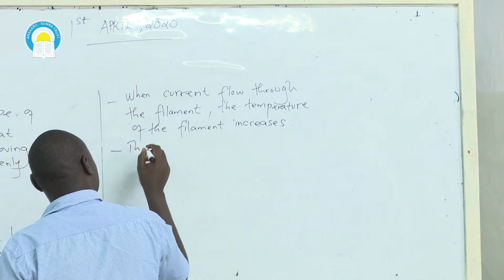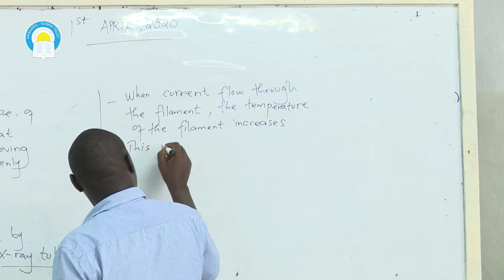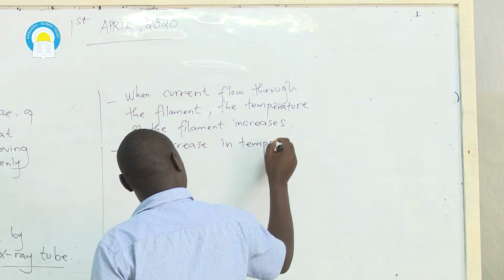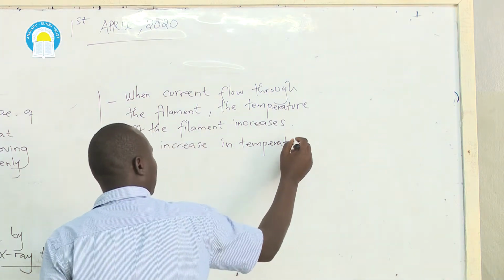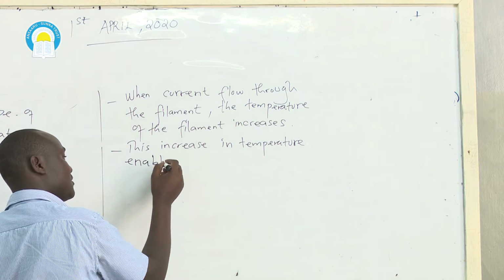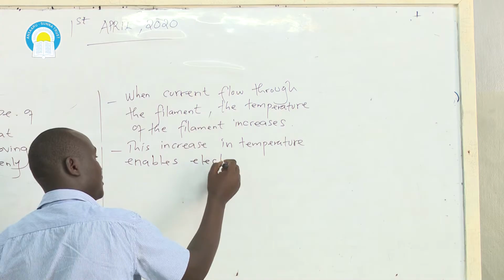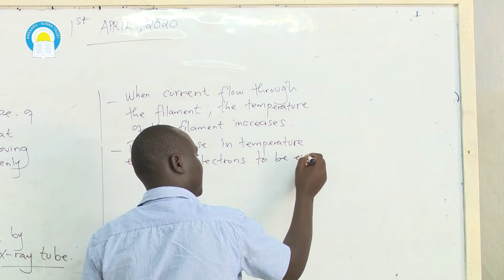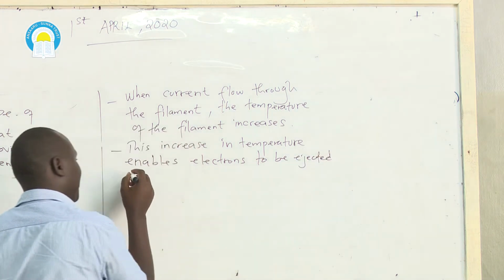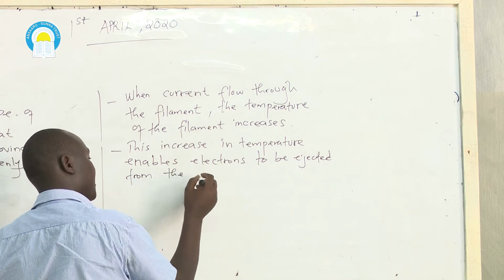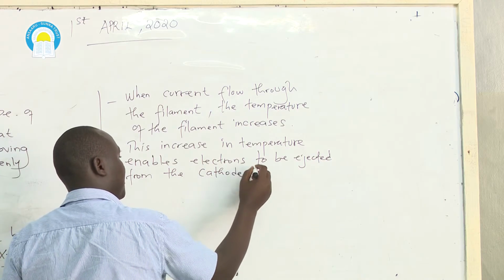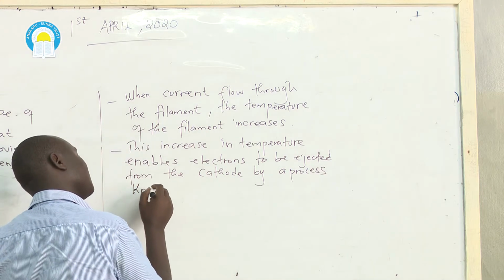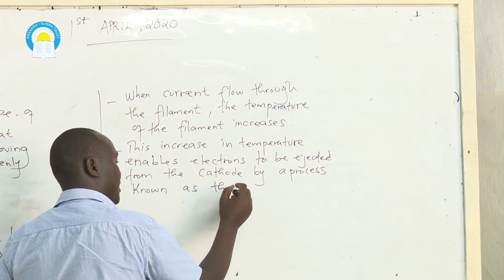This increase in temperature enables electrons to be liberated or ejected from the cathode by a process known as thermionic emission.